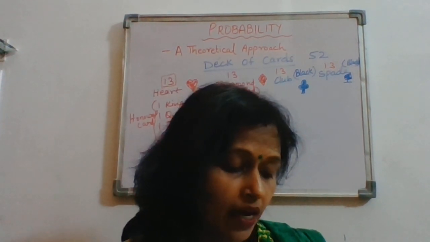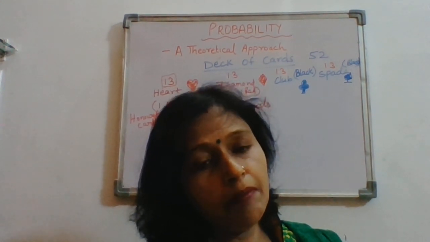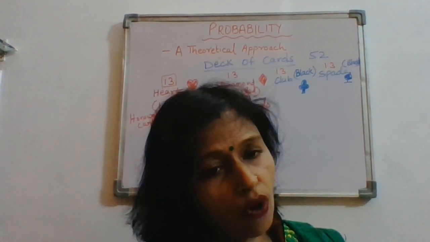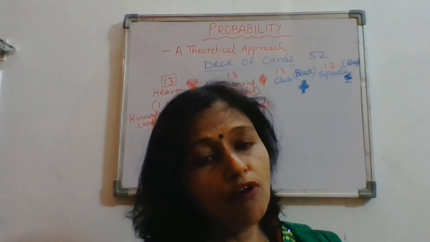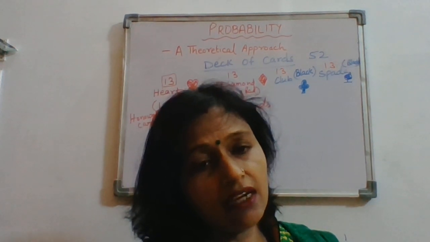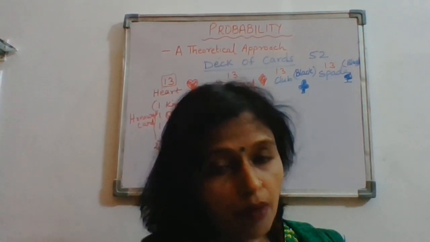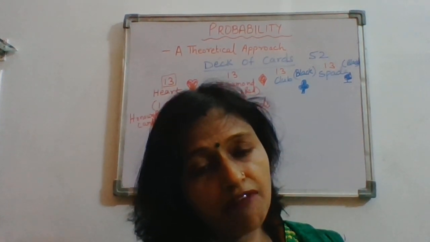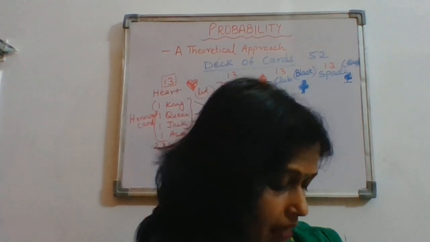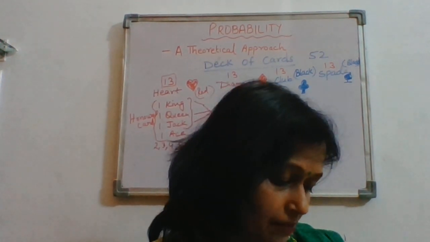A perfect square. Now from 1 to 90, how many perfect squares will be there? The square of 1 is 1, square of 2 is 4, then 9, then 16, then 25. 9 nines are 81 also. But 10 tens are 100. So we will have 1 to 9. That means 9 favorable outcomes will be there for the perfect square. So 9 by 90. That is 1 by 10.